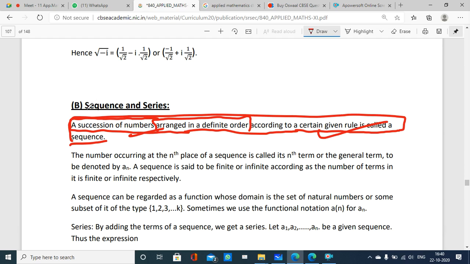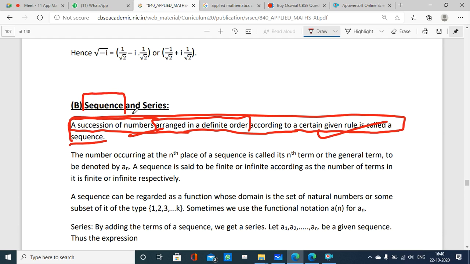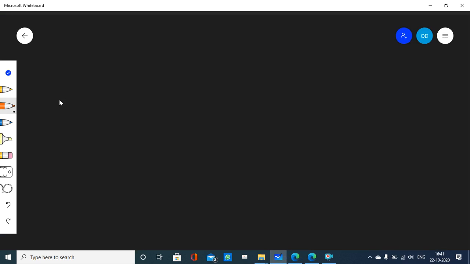Okay. So there are two things we are going to discuss here first. One is sequence, another is series. So let's just first understand the definition that is given in your book about sequence. Well, a succession of numbers arranged in a definite order according to a certain given rule is called a sequence. So let me just give an example of a sequence.